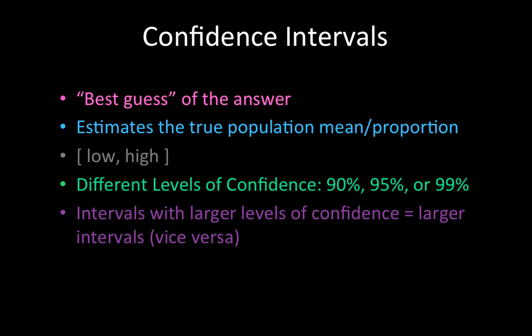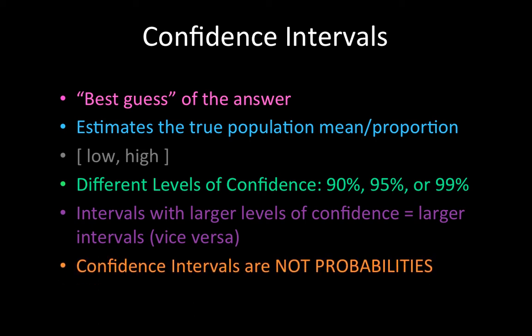For example, if you had a 99% confidence interval, you are fairly confident that the true population mean or proportion falls within your interval. So your interval must be large enough to capture many values. But with lower levels of confidence, the intervals are smaller and give us a more specific range of numbers than a larger level of confidence would.